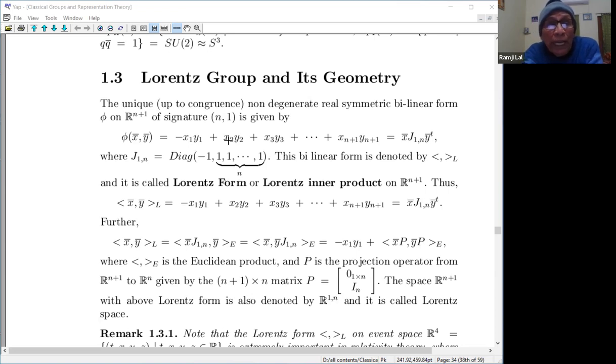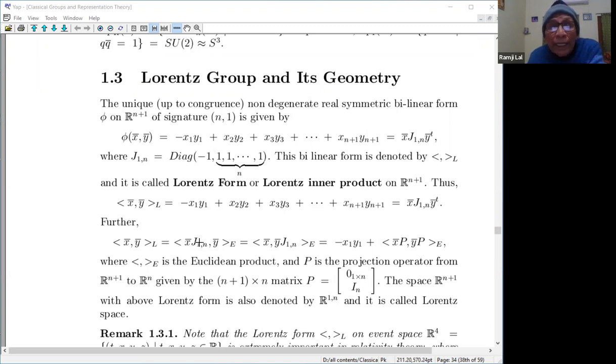Thus we are using the notation <x,y>_L to say that it's a Lorentz inner product, and we shall use <x,y>_E, with subscript E, for the Euclidean inner product. So <x,y>_L is minus x1 y1 plus x2 y2 plus x3 y3 plus ... plus x_{n+1} y_{n+1}. Further, <x,y>_L can also be expressed; the relationship of the Lorentz inner product with the Euclidean inner product is given here. For the Lorentz inner product of x and y, you take x bar J_{1n}.